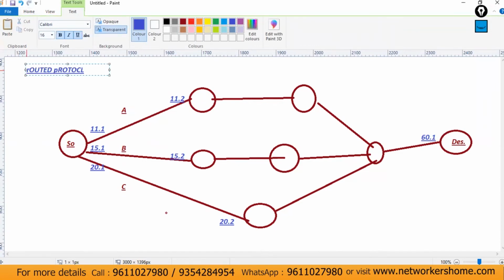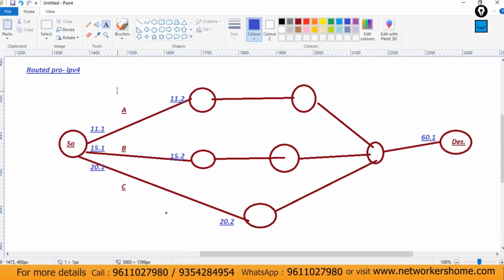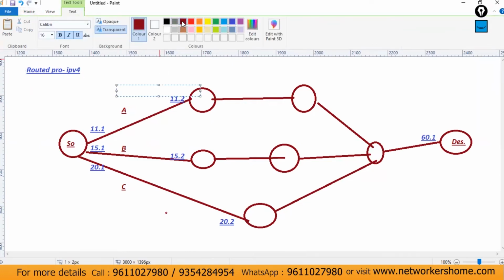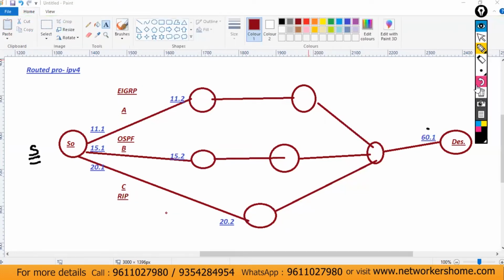Which routed protocol are we using? I'm using IPv4 here. IPv4 you're using, that's fine. But which routing protocol are you using? So maybe just for example, we are using EIGRP here, we are using OSPF here, and maybe we are using RIP here. So these are the different routing protocols we are using for the different paths.